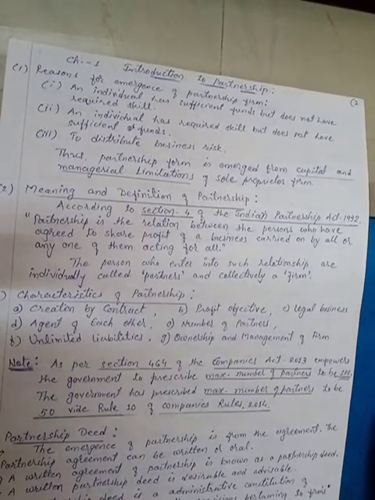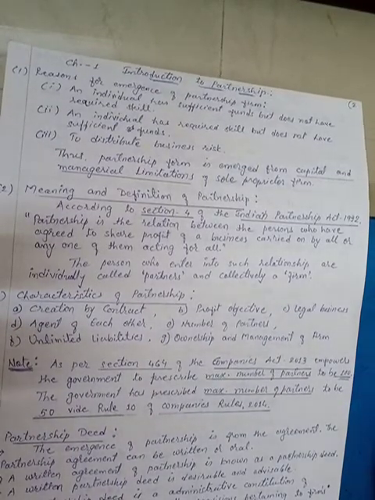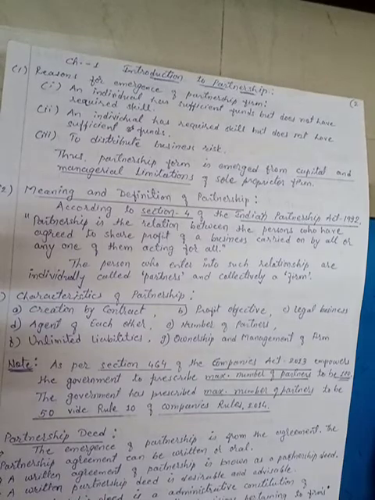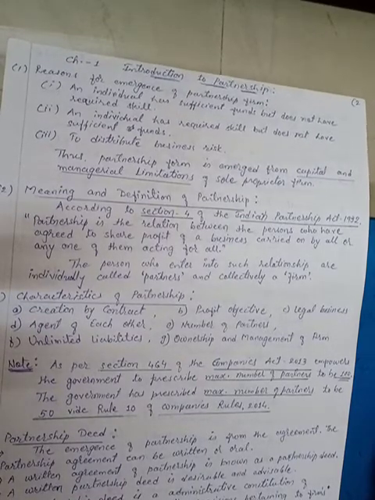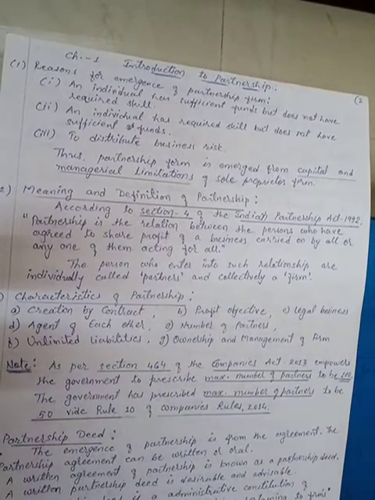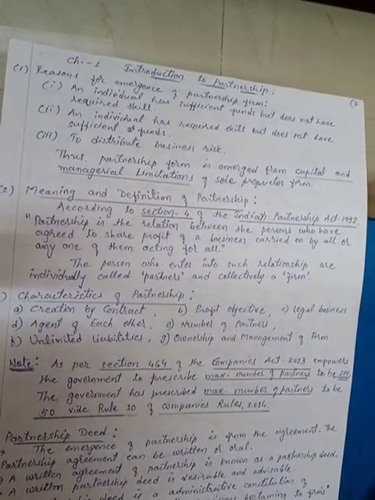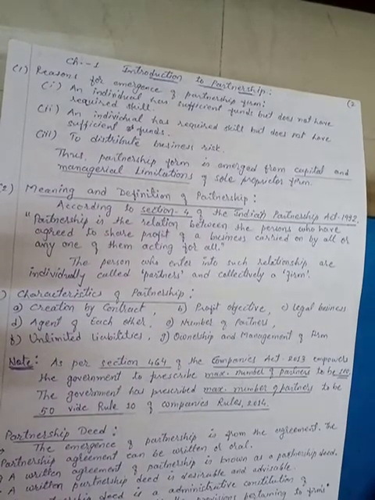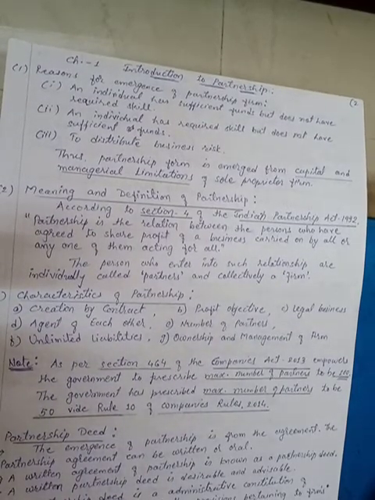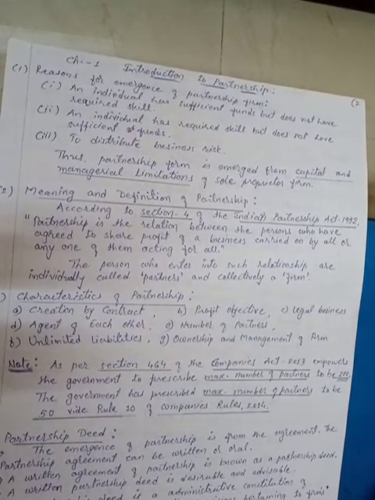Second one, profit objective. Any business is started with the motive of profit only. The same thing here, they are doing a business in a partnership firm, so the purpose of this business is to earn profit. That is called profit motive. Then the legal business. Any partnership firm which is created for a legal business is considered valid.